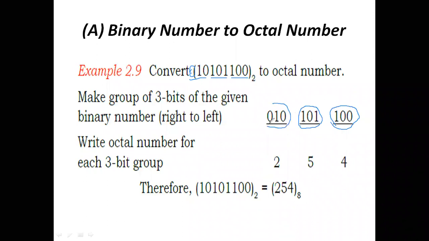And here we are writing it as 254 base 8.